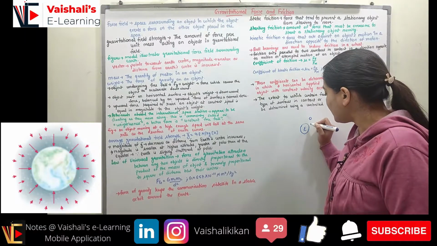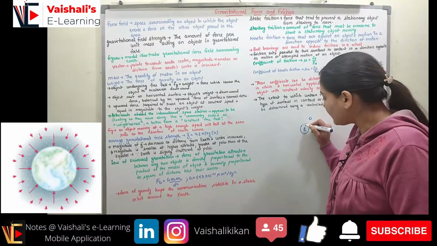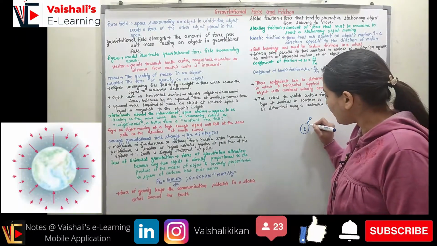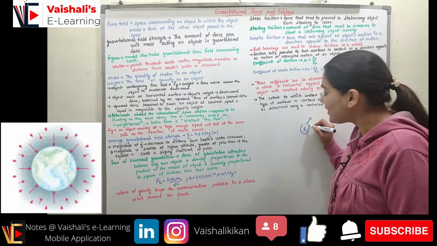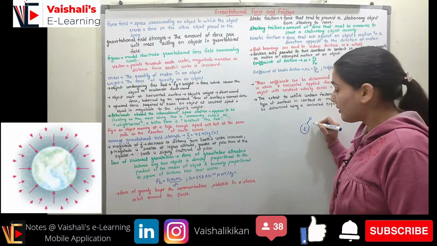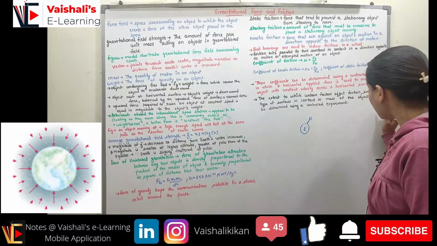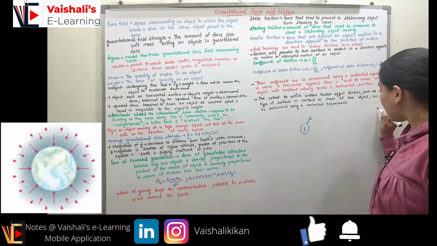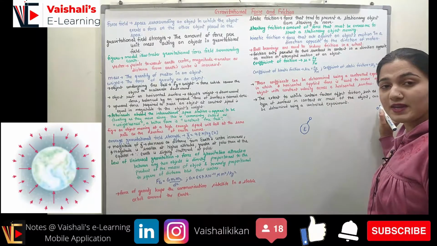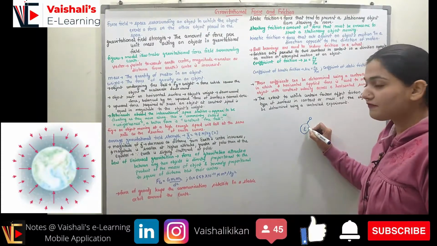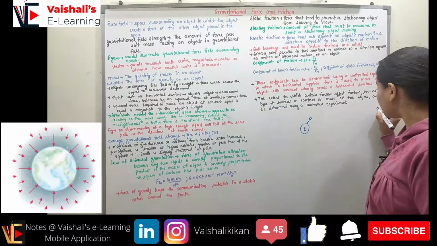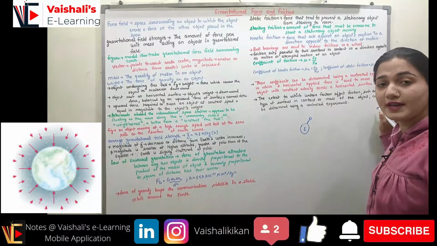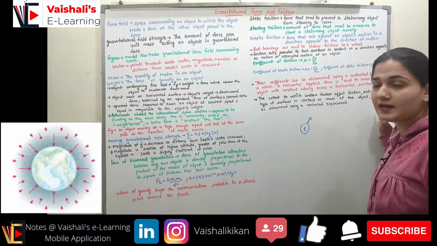So let's suppose here we have the moon. So Earth is exerting attraction force on the moon, right? So the moon is in the field of the Earth, right? Whereas if I have any star which is very far away from the Earth, this star will not be able to experience the gravitational field of Earth, or I can say the gravitational field of Earth for this star is very less, considered negligible, right?